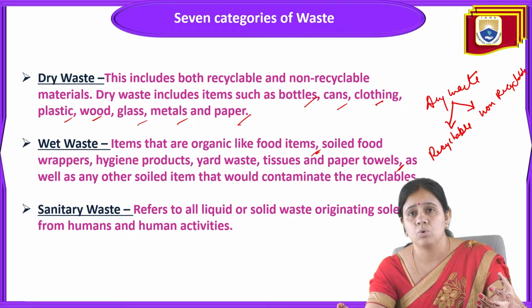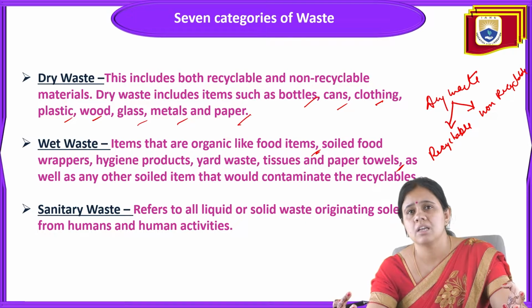Means all waste which is wet in nature, either food waste, soiled food waste, hygienic products, yard waste, tissue, paper towel and any other soiled item that may contaminate the recyclable waste.